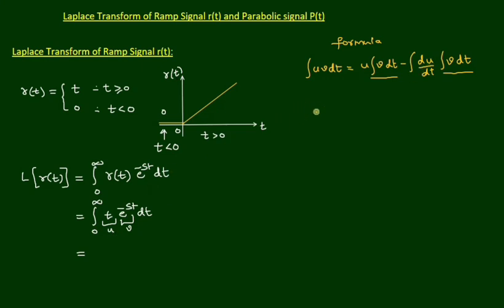In this case u is t and v is e power minus st. The derivative of u with respect to time is 1, and the integral of v dt, that is integral of e power minus st dt, gives e power minus st by minus s.